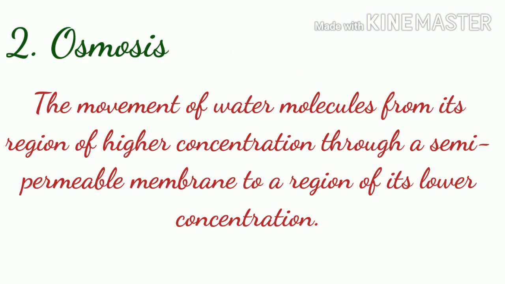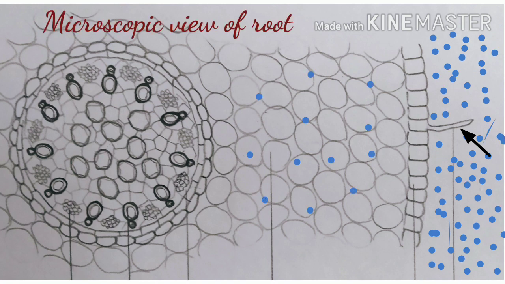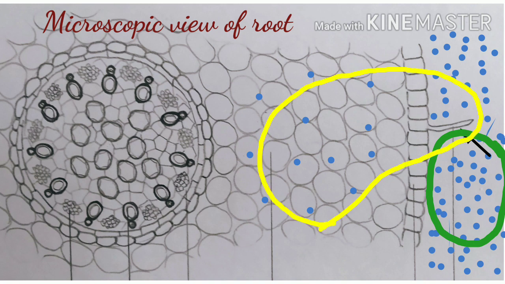We have already discussed osmosis. It is the movement of water molecules from its region of higher concentration through a semi-permeable membrane to the region of its lower concentration. Water enters the root hair cell by osmosis because the concentration of water molecules is higher in the soil than inside the root hairs.